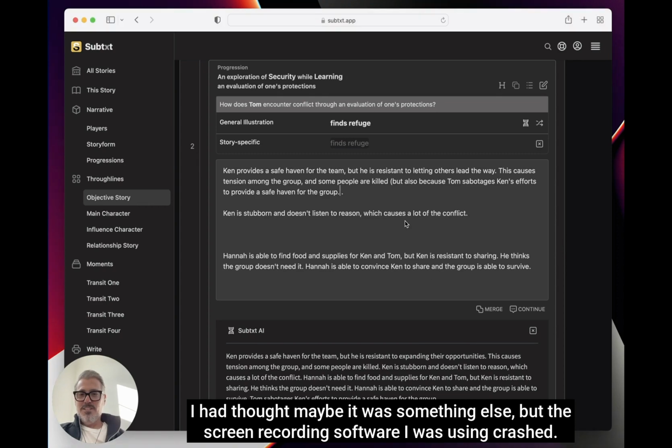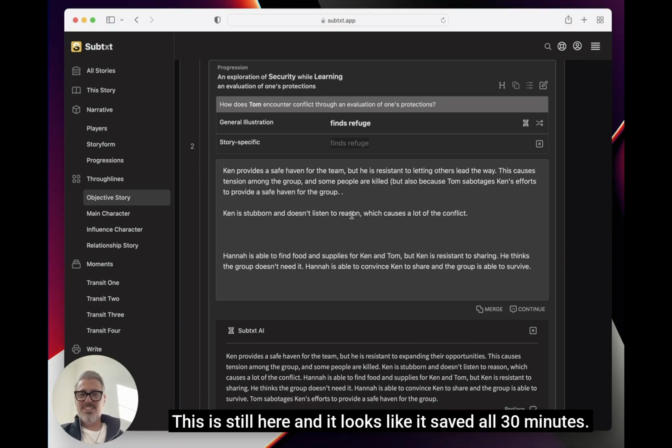I thought maybe it was something else, but the screen recording software I was using crashed. This is still here, and it looks like it saved all 30 minutes.